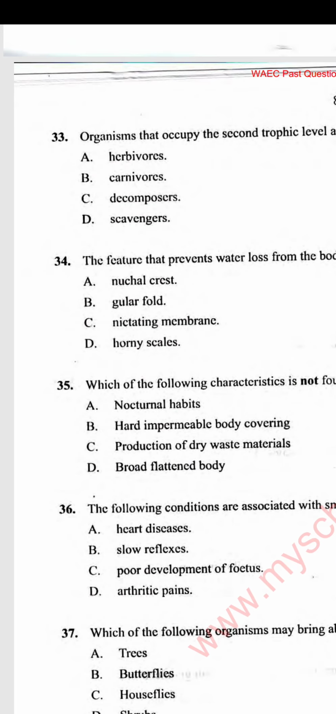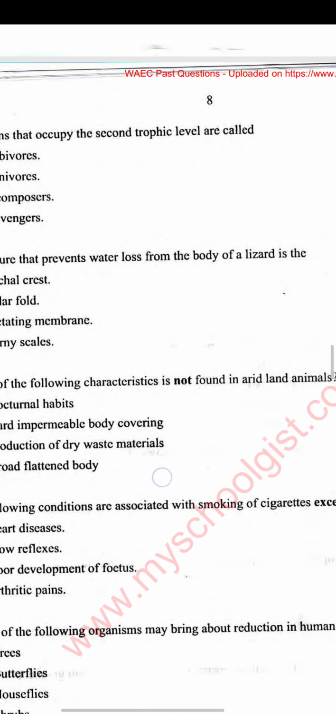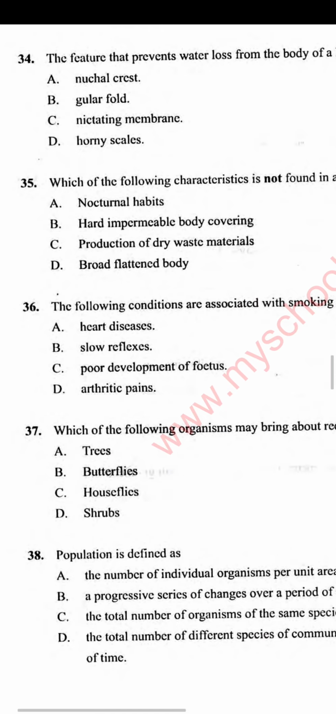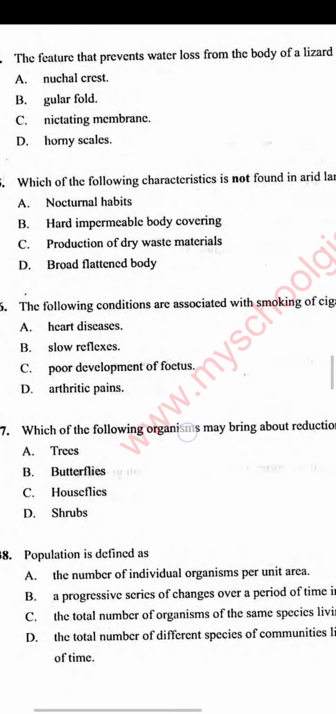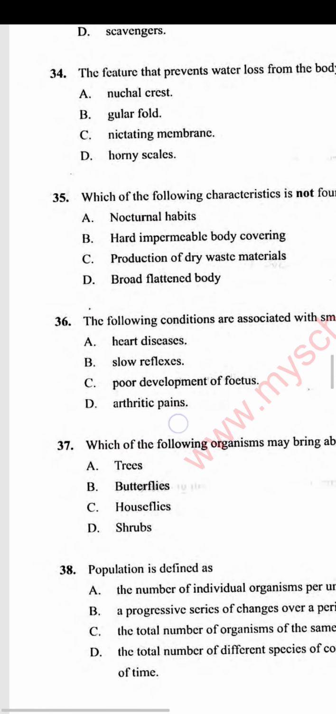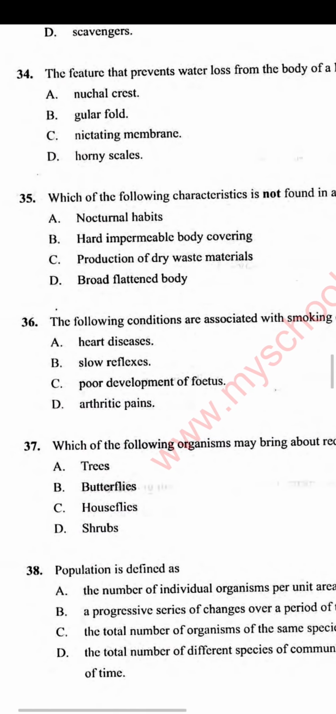Number 35. Which of the following characteristics is not found in arid land animals? The answer is broad flattened body. Number 36. The following conditions are associated with smoking of cigarettes except: heart diseases, slow reflex, poor development of fetus, arthritic pains.